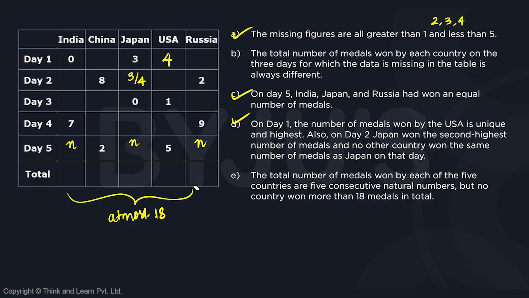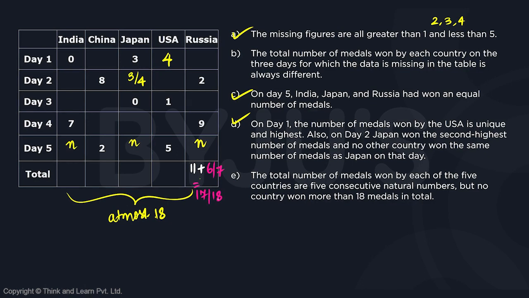So we can say that since we already have a total of 11, we can have another 6 or 7 for Russia. So we will have possibilities. So let's start with the cases because there is nothing else. So we'll have to do a bit of hit and try. Now, 11 plus 6 is 17, 11 plus 7 is 18. So Russia can win a total of 17 or 18 medals, right?